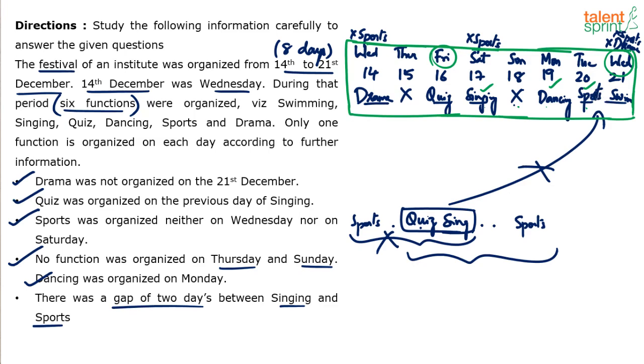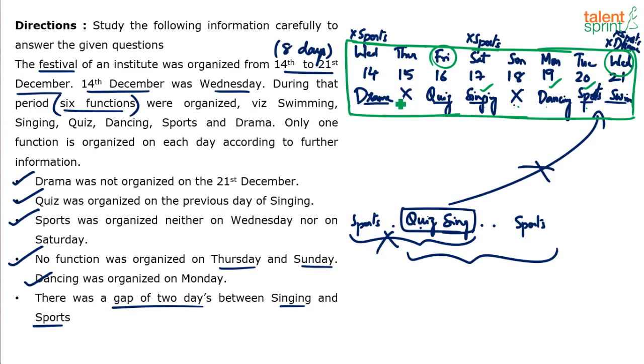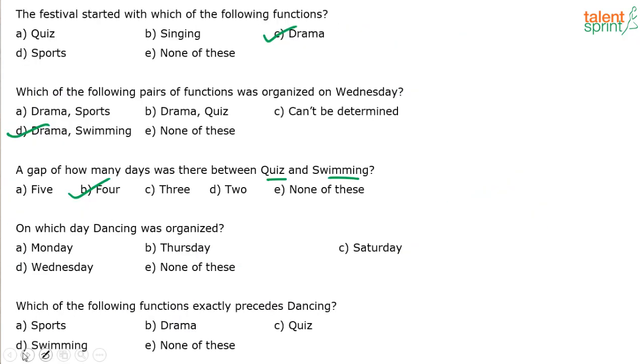But he is not asking us about festivals. He is asking us to find out the gap of number of days. Number of days are 4, festivals were only 3. On which day was dancing organized? Dancing was organized on Monday, 19th, right?